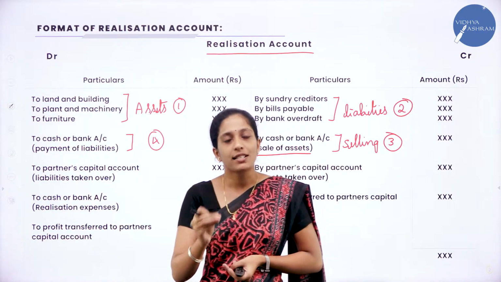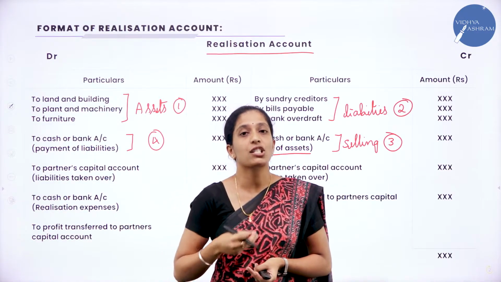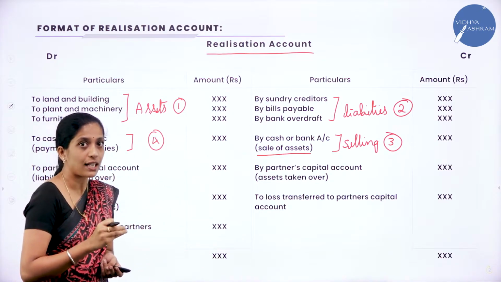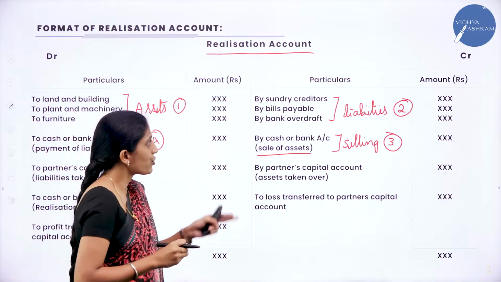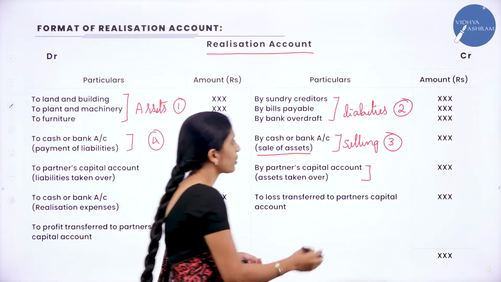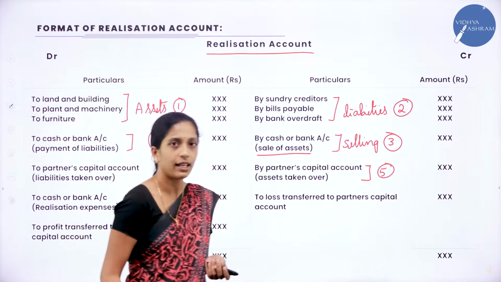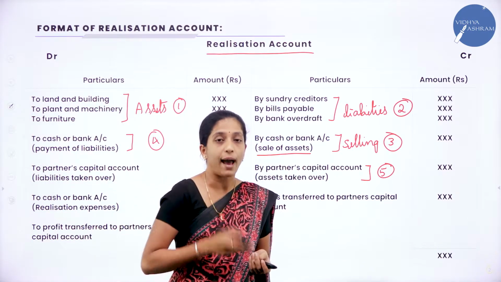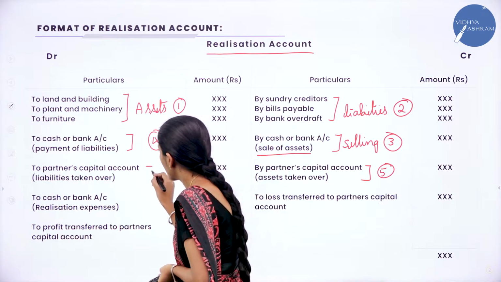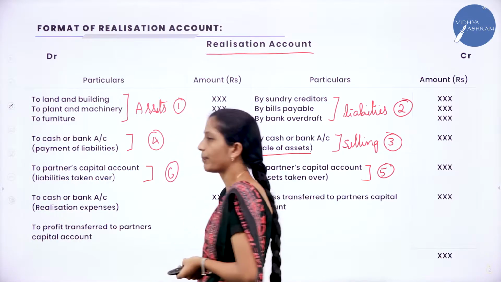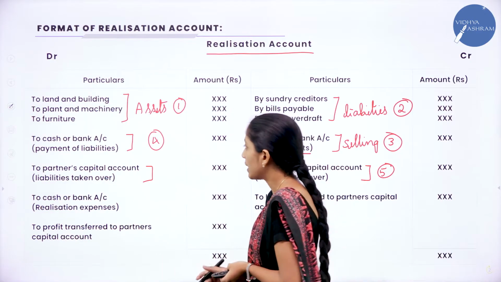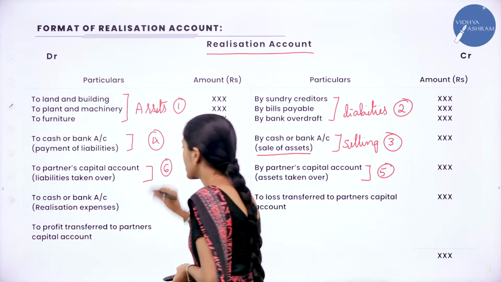After that, you will check whether there is any asset which is taken over by the partner. So if you find any such kind of asset which is taken over by the partner, you will record in the credit side, assets taken over. So this is your fifth step. If you find any such kind of liabilities taken over, you will record in the debit side. So if you find any other liability which is taken over by the partner, you will record in the debit side. So this is your sixth step.